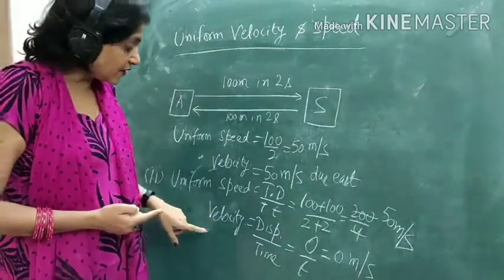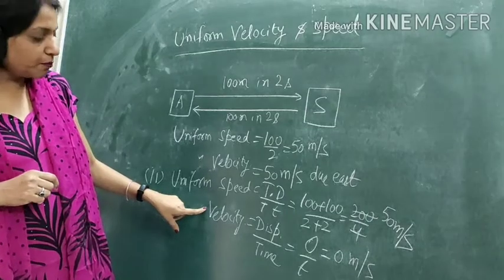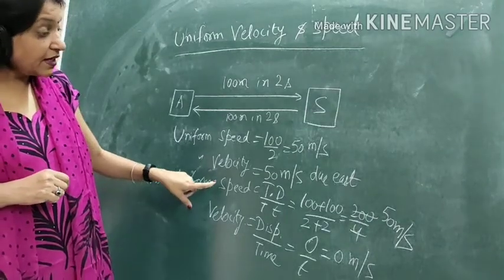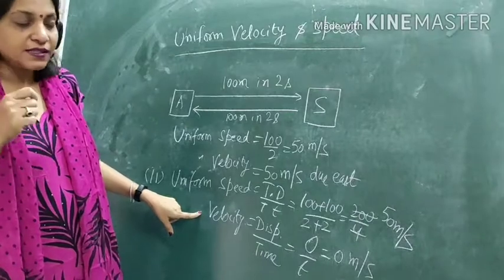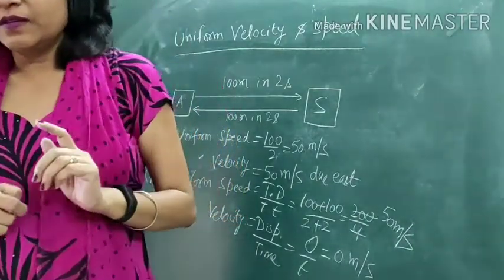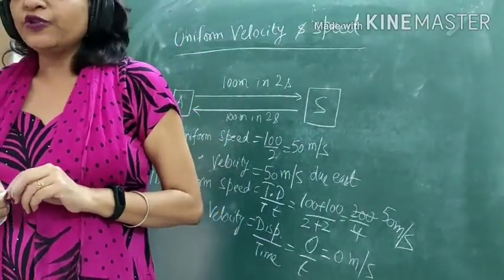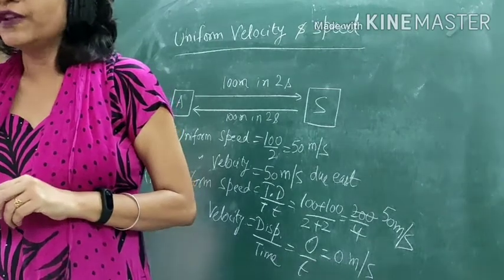Similarly, velocity can be 0, but speed can never be 0. So this gives you an idea of the difference between uniform speed and uniform velocity.